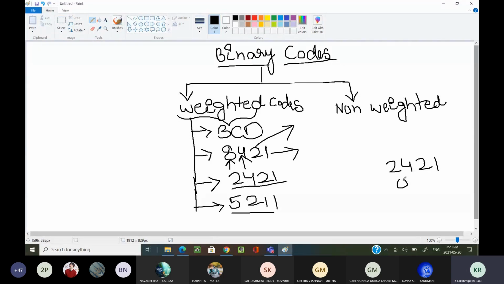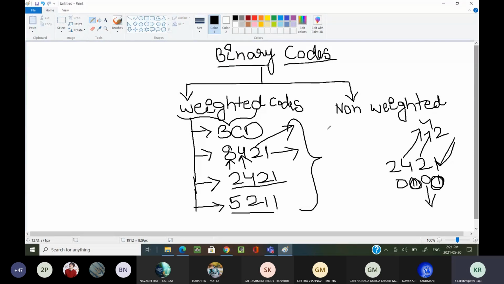Now I am taking a random example. Suppose 010. Here the positional value is 1 and the positional weight is 1. Here the positional value is 1, but the positional weight is 4. Here the positional value is 0, and the positional weight is 2. That is the reason we call these different kinds of number systems weighted codes.